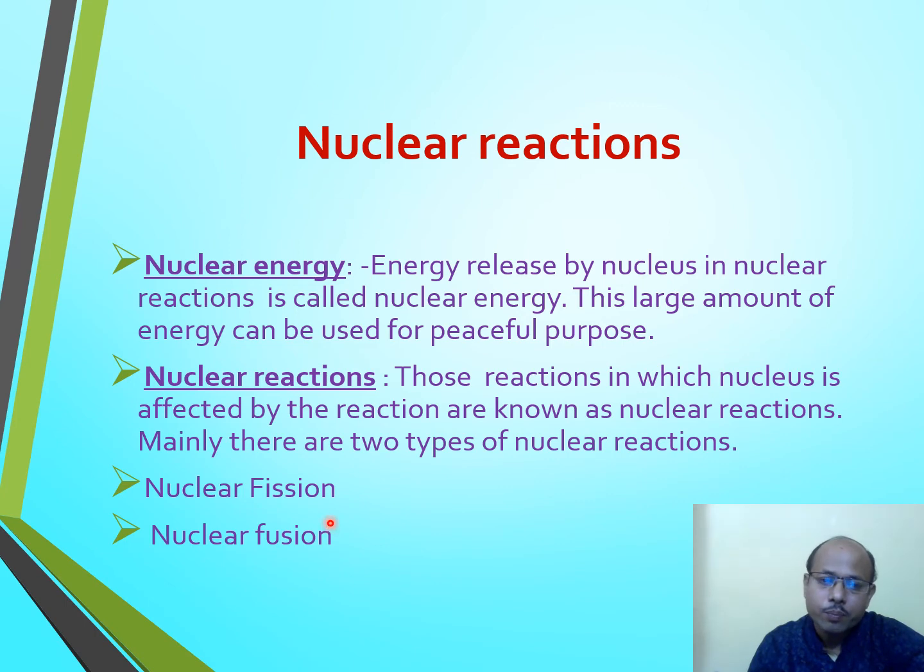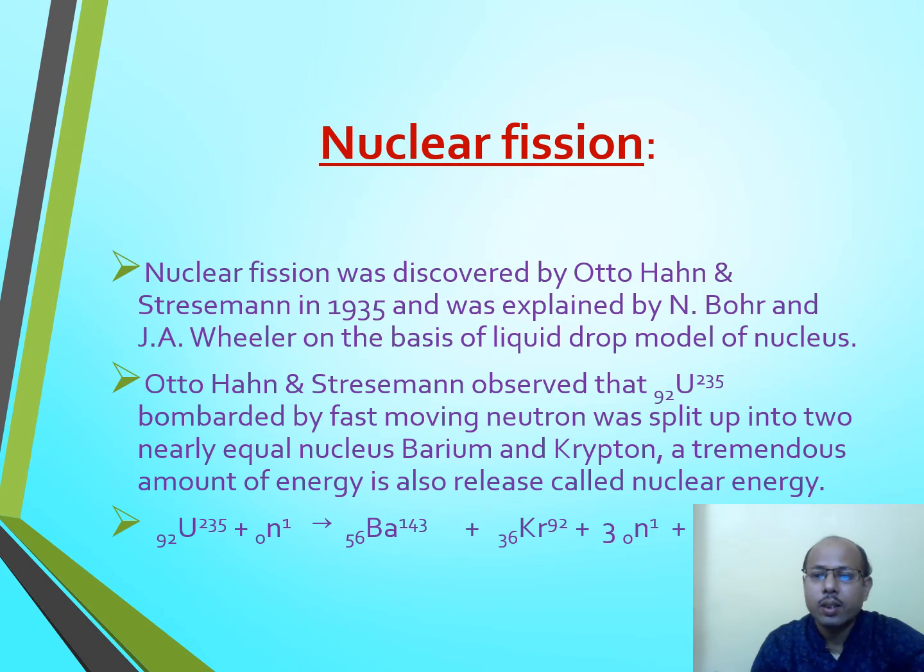It means in both nuclear fission and nuclear fusion, energy will be released. That energy is the result of mass defect. That mass defect gets converted into energy by using Einstein's mass-energy relation. So these are the two main nuclear reactions: one is nuclear fission and the other is nuclear fusion. We will discuss these reactions one by one in detail.